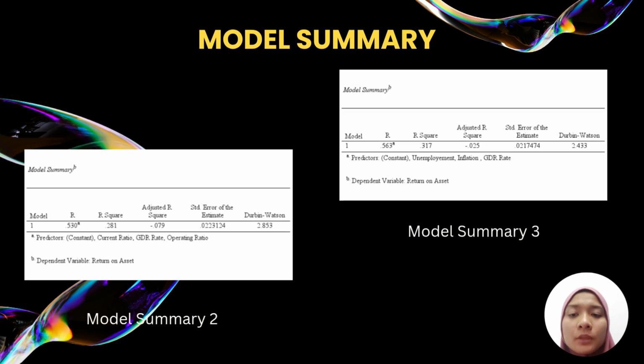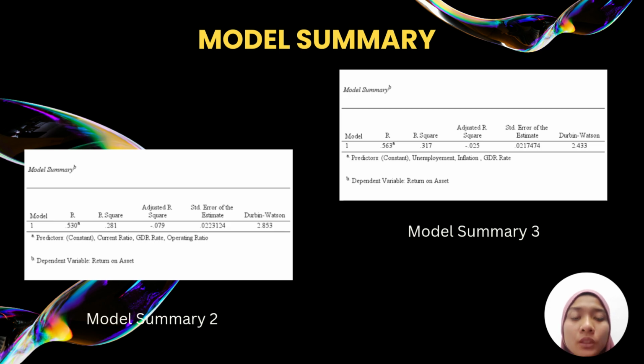So for Model Summary 2, it focuses on macroeconomic variables and shows a much weaker explanatory power with an adjusted R squared of negative 0.025. This negative value indicates that macroeconomic factors such as inflation, GDP growth, and unemployment rate do not effectively explain changes in ROA. The higher standard error further suggests lower prediction accuracy.